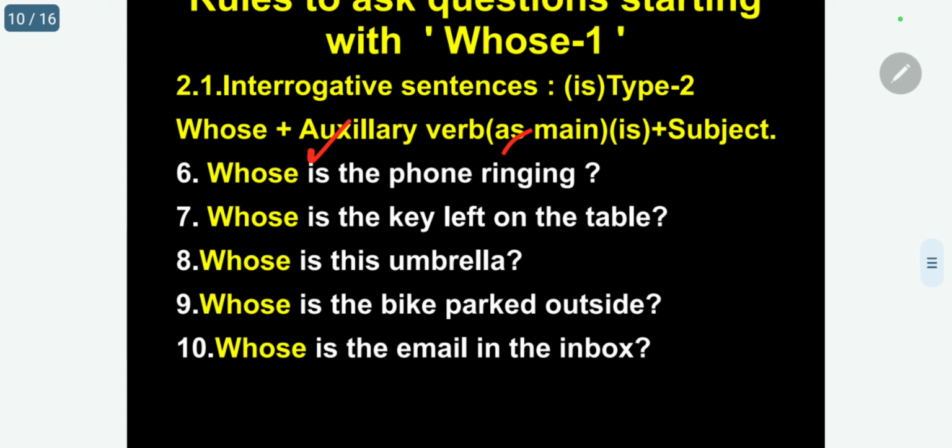Main verb ring. Auxiliary helping verb is. Whose is the key left on the table? Whose is the key left on the table?